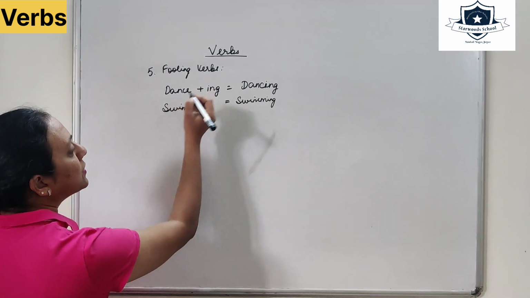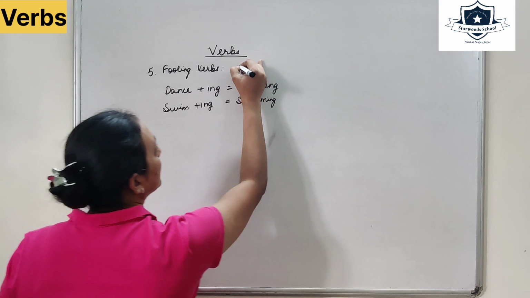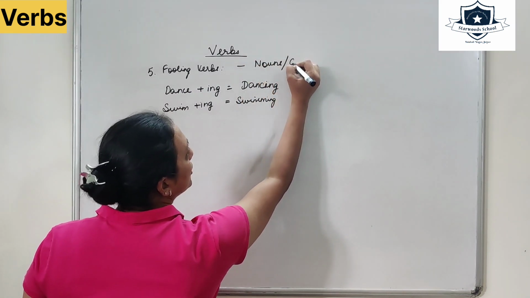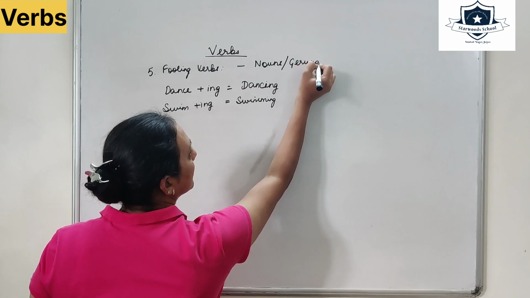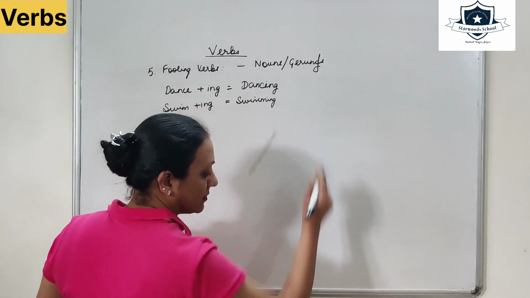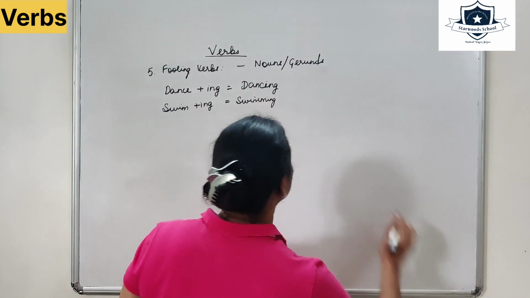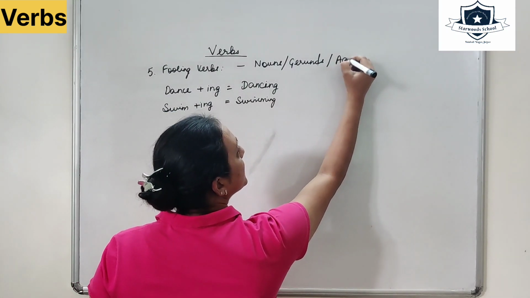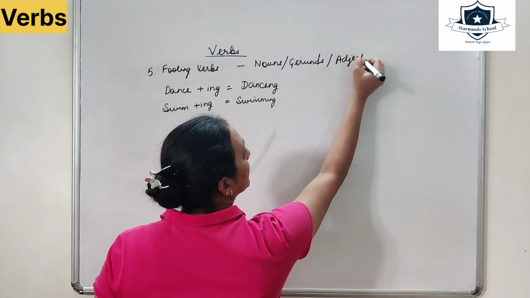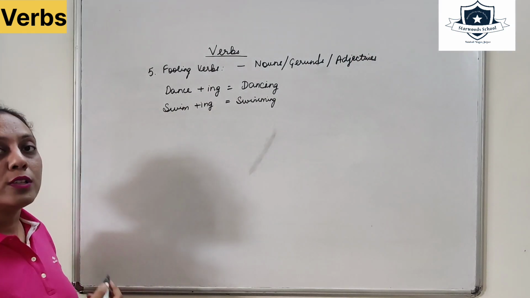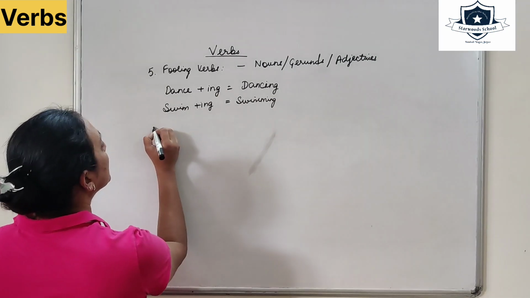Fooling verbs are the verbs which act as nouns, gerunds, adjectives. They are also called imposter verbs.